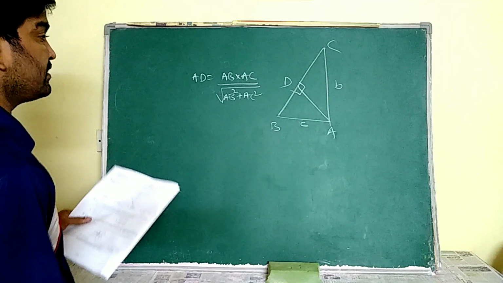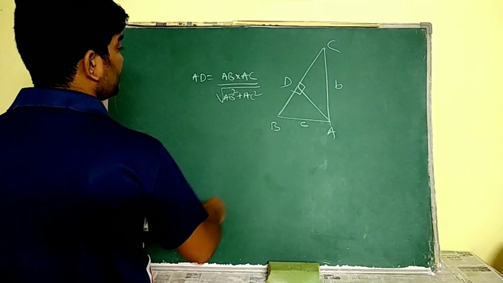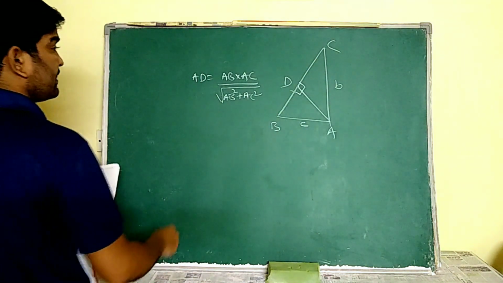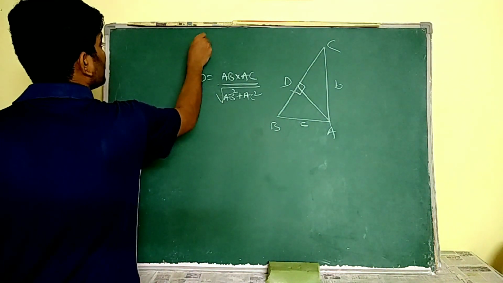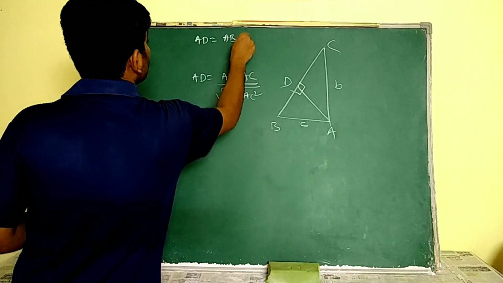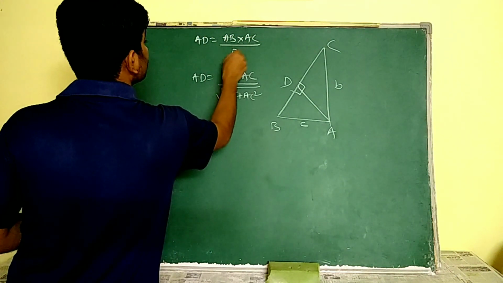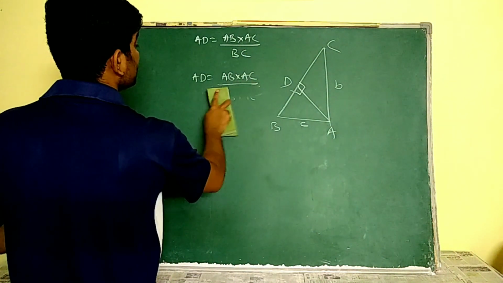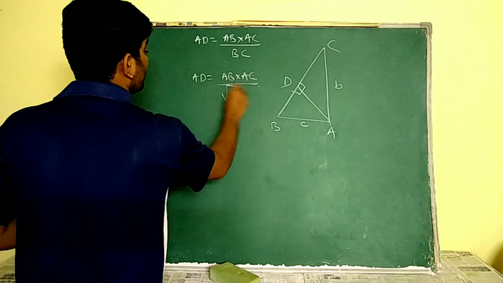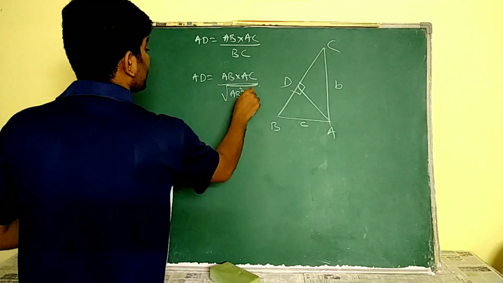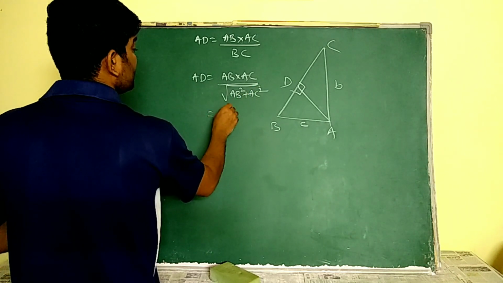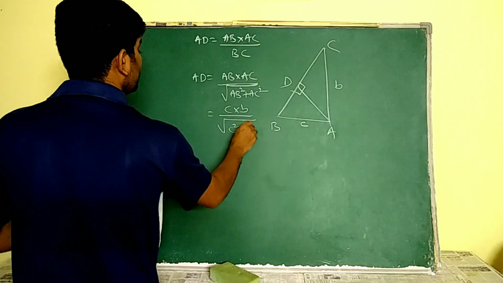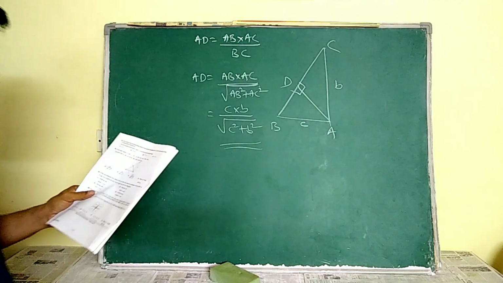Actually we are going to write this as B into C by BC. So actually AD is equal to AB into AC by BC we have to write. So AB into AC by BC means what? BC is the hypotenuse, so we are going to write root over AB square plus AC square. That is equal to, tell me what is AB? C into B by root over C square plus B square. This is the answer we are going to write.